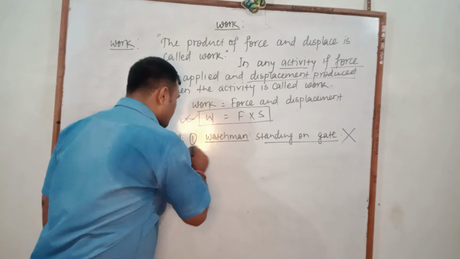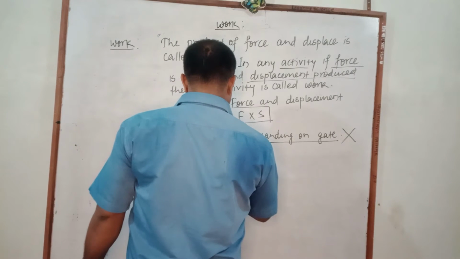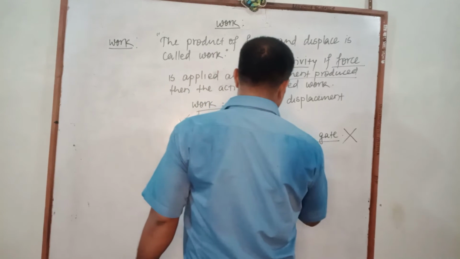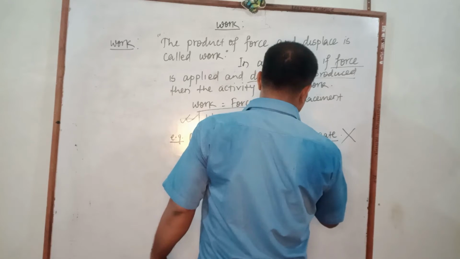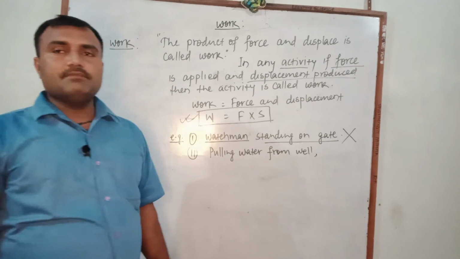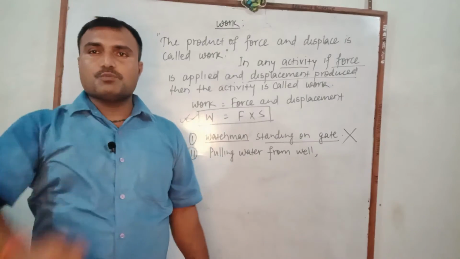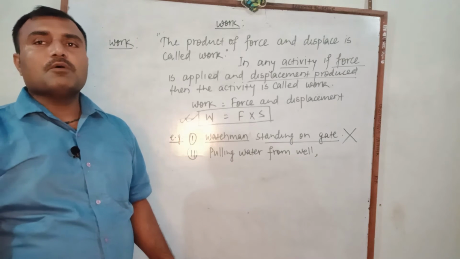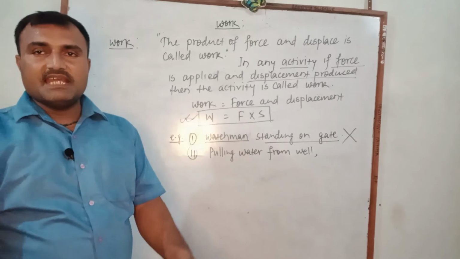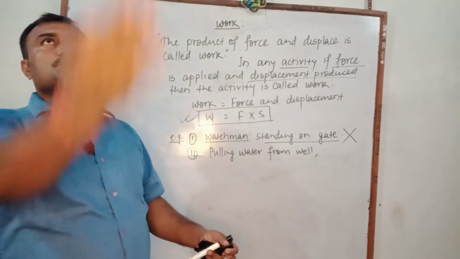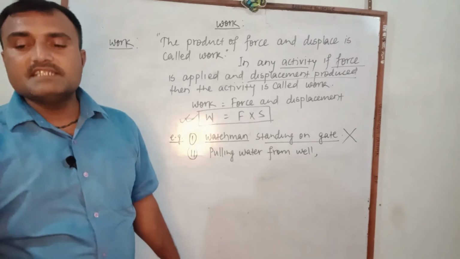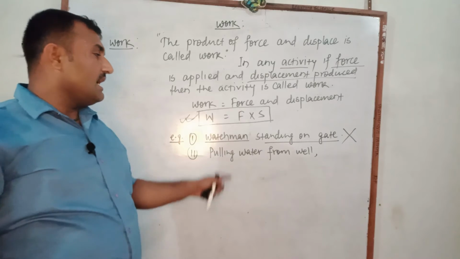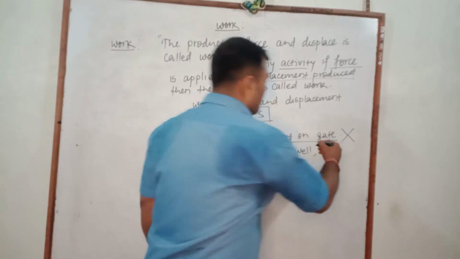Suppose we consider pulling water from a well. In this activity, we have to apply force to pull water from the well. Force is applied, and when we pull the rope, the bucket moves upward and gets displaced up to a certain height. There displacement is produced, and hence it is called work done.